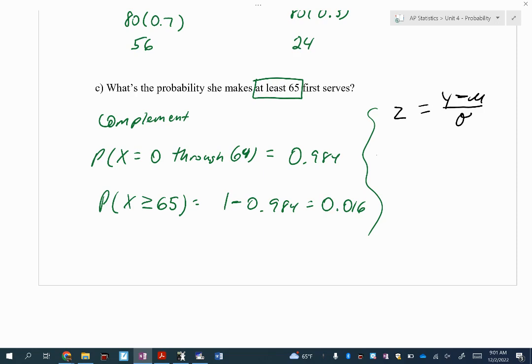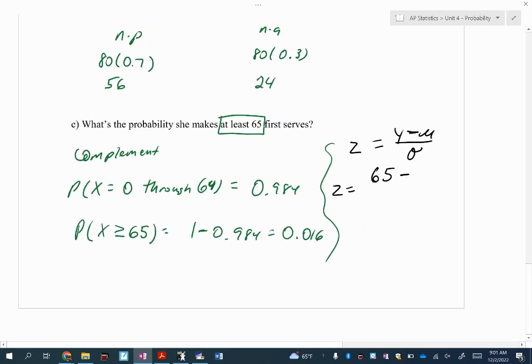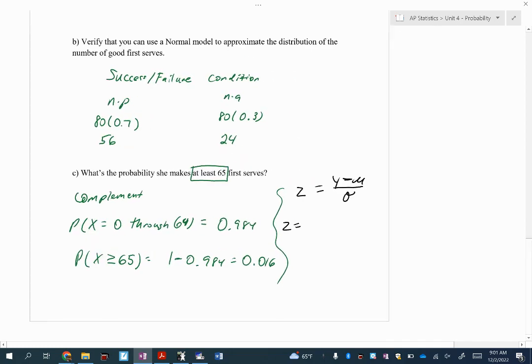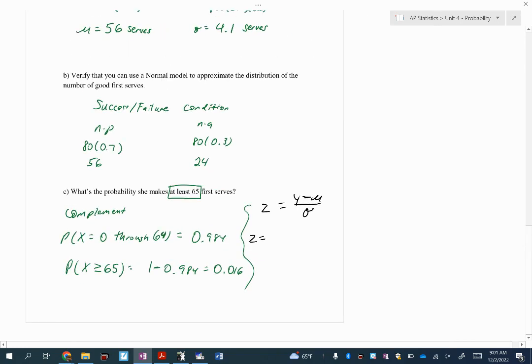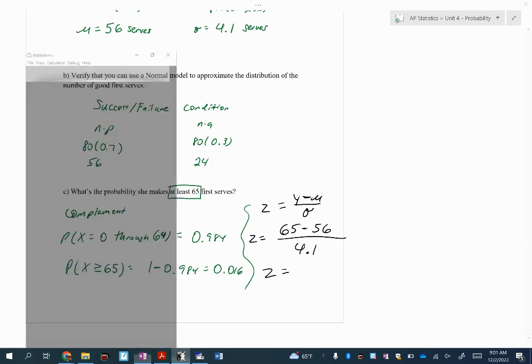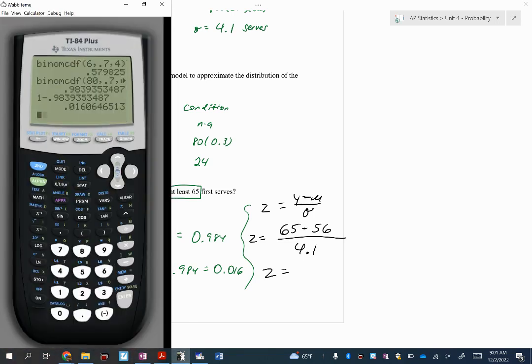Okay? We're trying to standardize 65. What was the mean? 56. And what was our sigma? 4.1. All right, so let's standardize. I know that I'm doing something bad here because I'm using the rounded number.